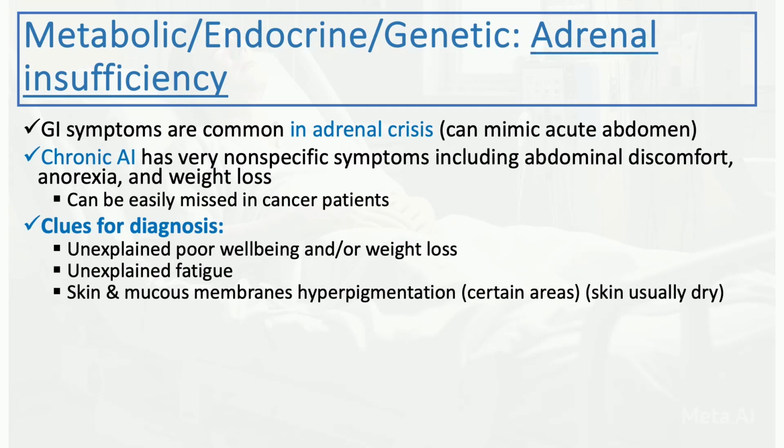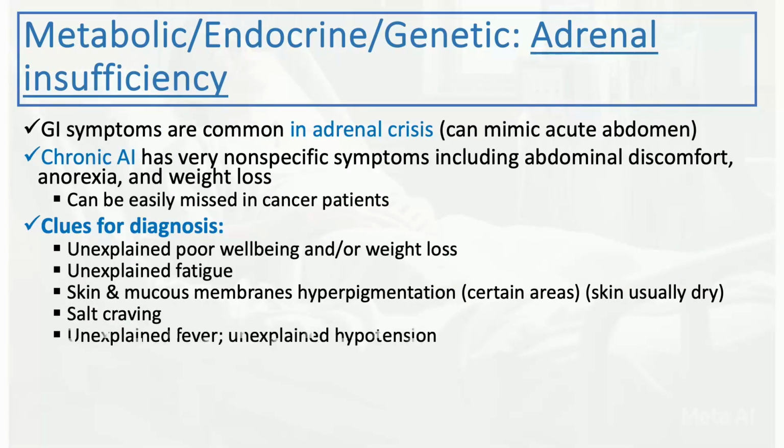The skin and mucous membranes show hyperpigmentation in certain areas, like the palmar creases or areas of friction. Usually the skin is dry in this patient as well. Also think of adrenal insufficiency. Salt craving: the patient is telling you that they like to add salt to their diet. There may be an indication for the presence of adrenal insufficiency.